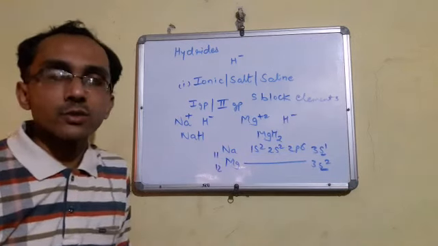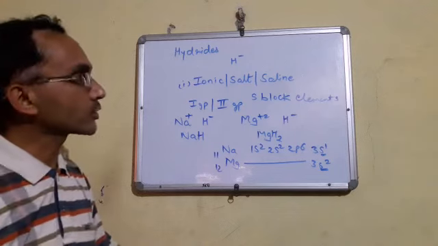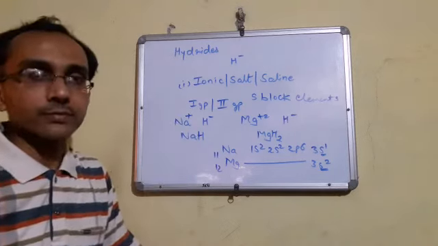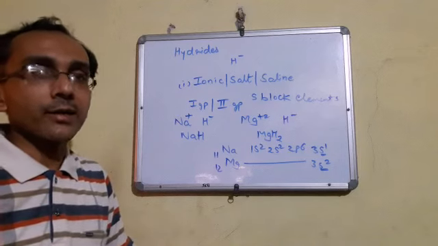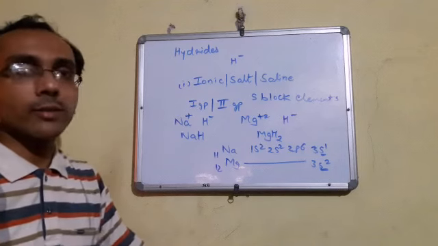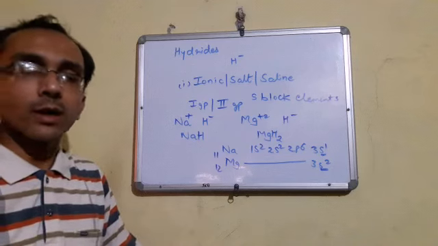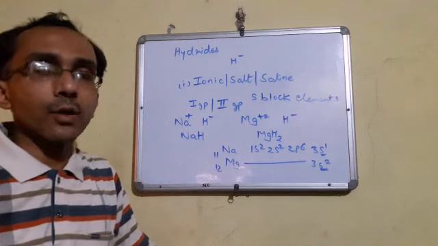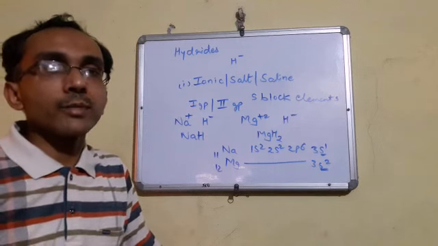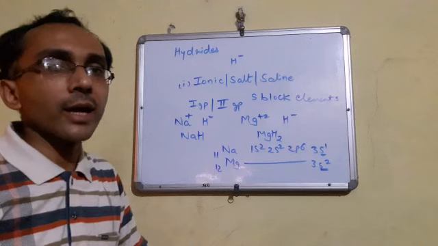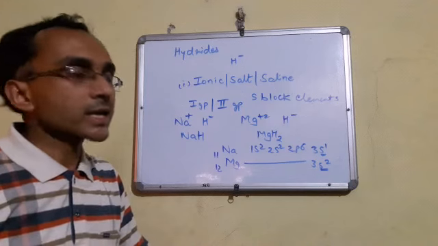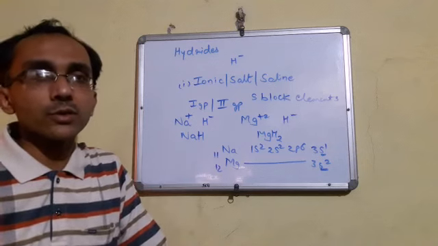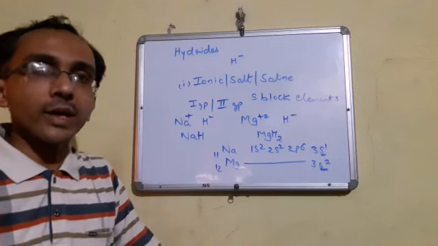That means elements of first group and second group, when they combine with hydrogen, form metal hydrides, which are generally ionic in nature. Understood? Generally, metal hydrides are ionic. They are formed by the transfer of electrons from a metal to a non-metal. As it is an ionic hydride, it has the same properties as an ionic compound. That means they have a strong force of attraction acting between positive and negative ions, as well as